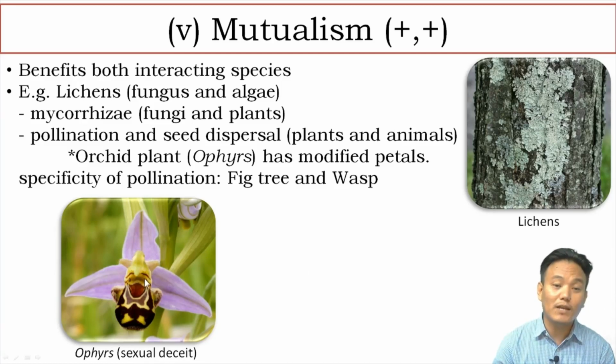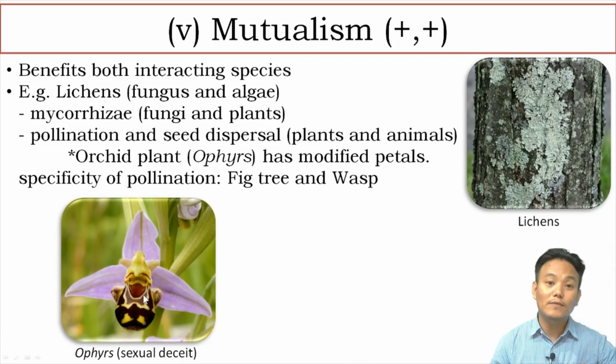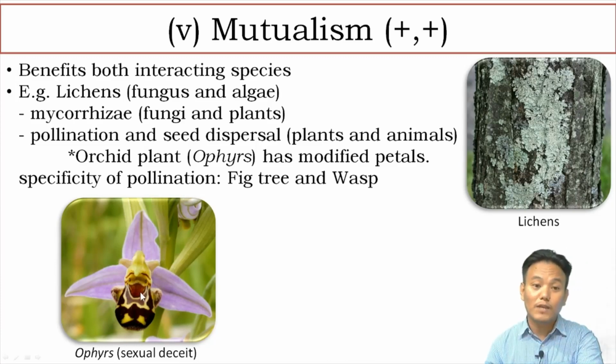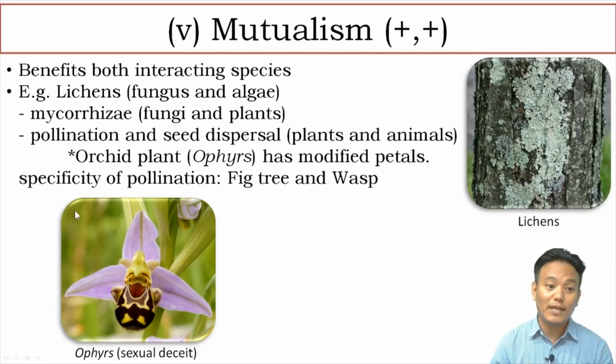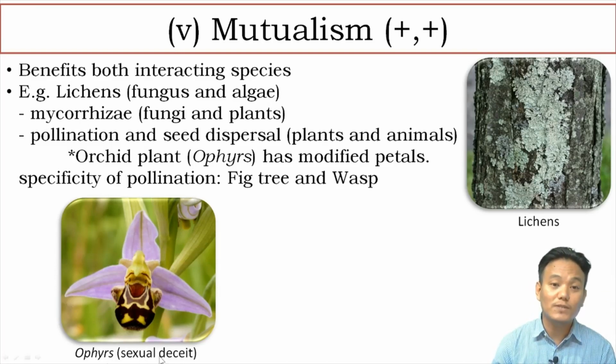It attracts the male honeybee, right? And the male honeybee comes over here and tries to mate with it, like a pseudo copulation. While doing that act, it carries the pollen grain, and when it goes to another flower and tries to pseudo copulate over there, it deposits the pollen grain. So it helps in the pollination process. It's like calling an accurate pollinator towards the plant. So it's a form of sexual deceit. Here there is no reward.